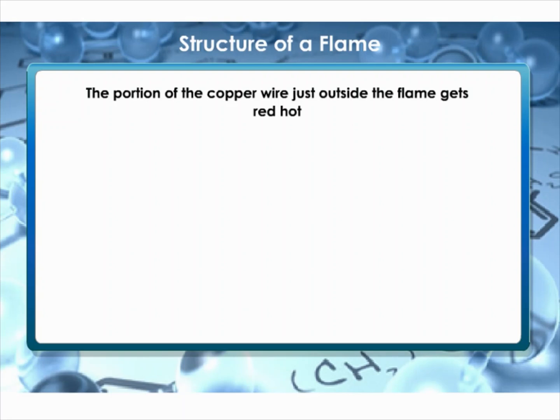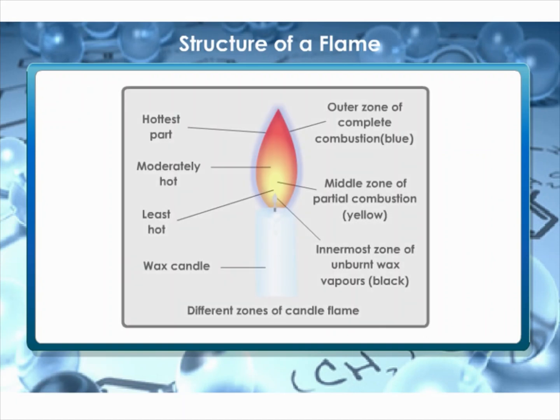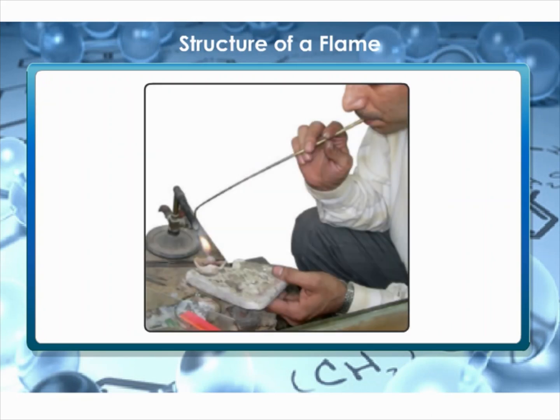Hold a thin, long copper wire just inside the flame for about 30 seconds. Notice that the portion of the copper wire just outside the flame gets red hot. In fact, this part of the flame is the hottest part. Goldsmiths blow the outermost zone of a flame with a metallic blowpipe for melting gold and silver.